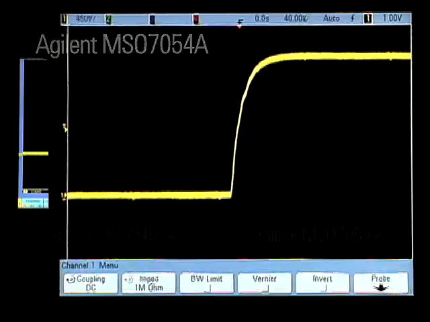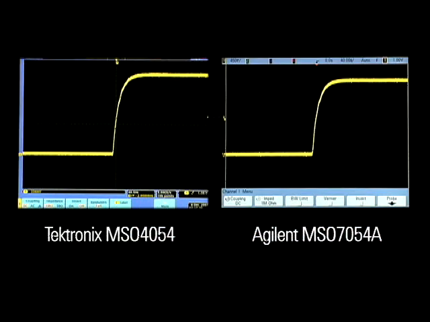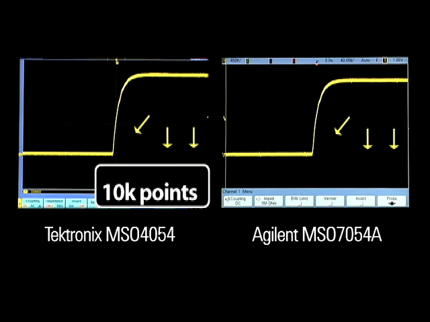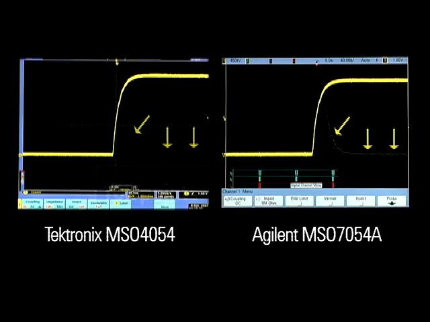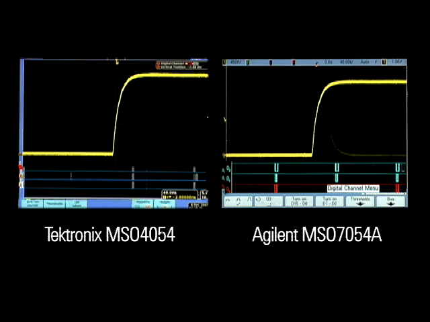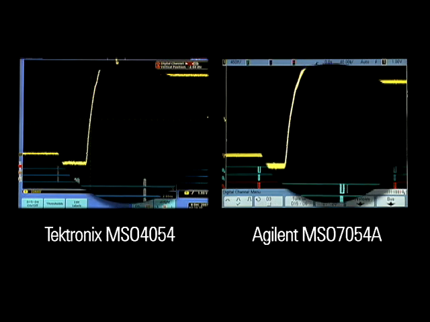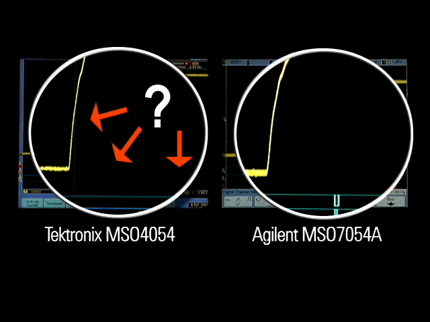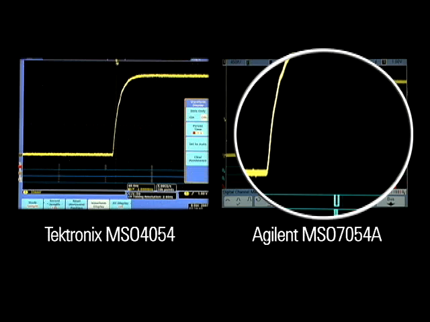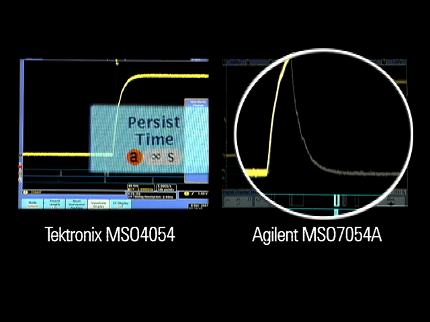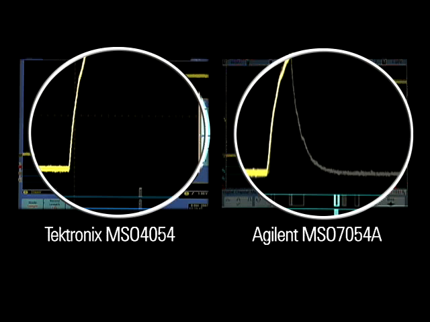they occur. The Tektronix MSO4054 oscilloscope also captures the glitch regularly, as long as only the analog channels are displayed in default mode using 10K points of memory. However, if we turn on digital channels, the Tech MSO4054 no longer captures the glitch, even though we know it's present. With infinite persistence turned on, the Tektronix MSO4054 still doesn't show the glitch, even after an hour of acquisition.